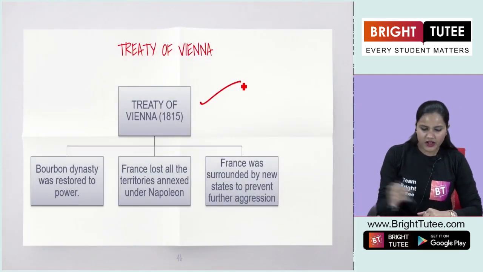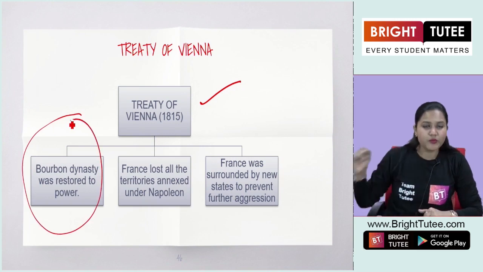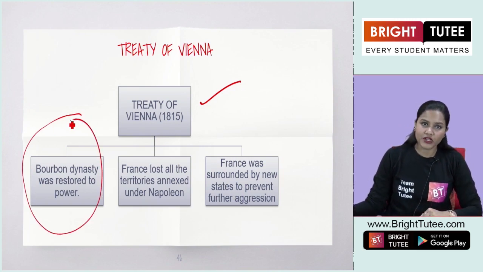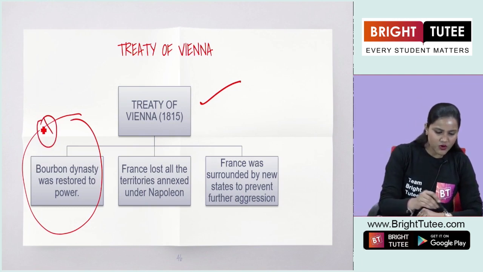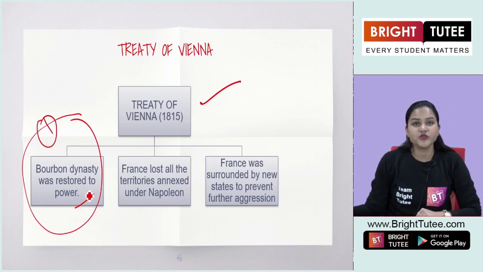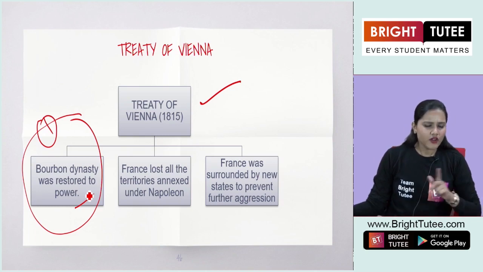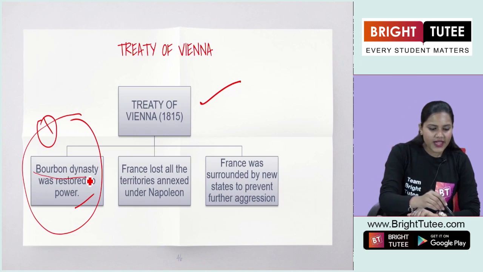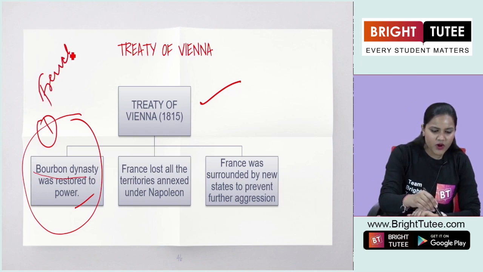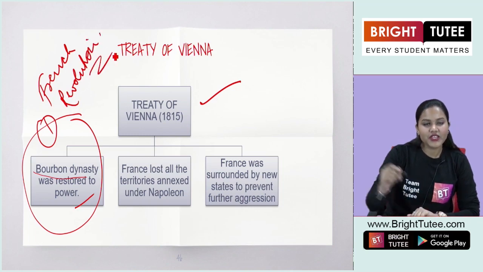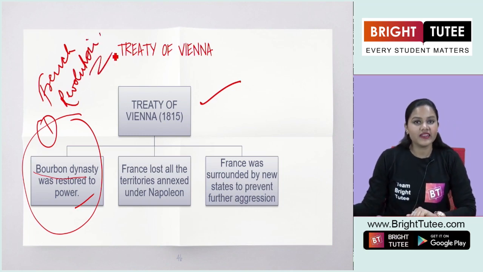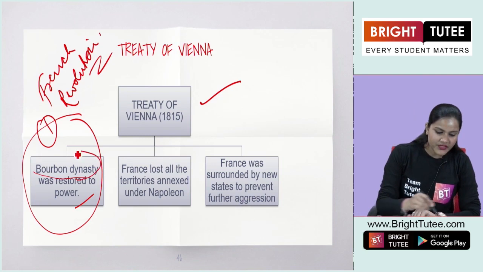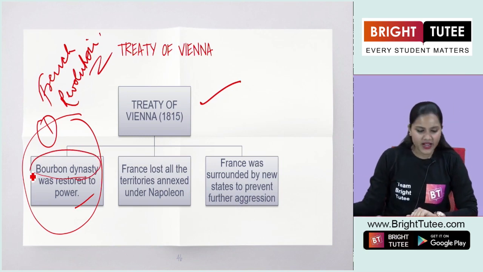The Treaty of Vienna said that the Bourbon dynasty had to be brought to power again. So the first change was that the Bourbon dynasty was restored to power. Now do you remember the Bourbon dynasty? Yes students, in class 9th you have read about the French Revolution. Am I correct? Yes. You read about the French Revolution, and in that you learnt about the Bourbon dynasty, right?